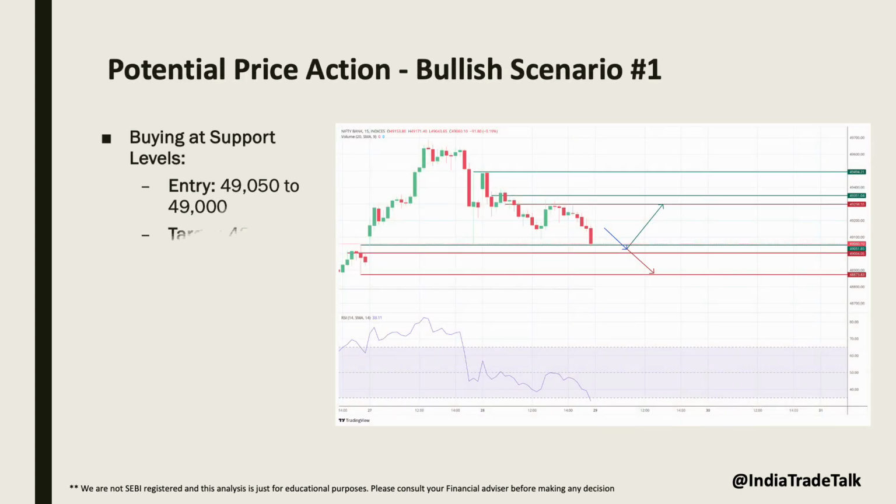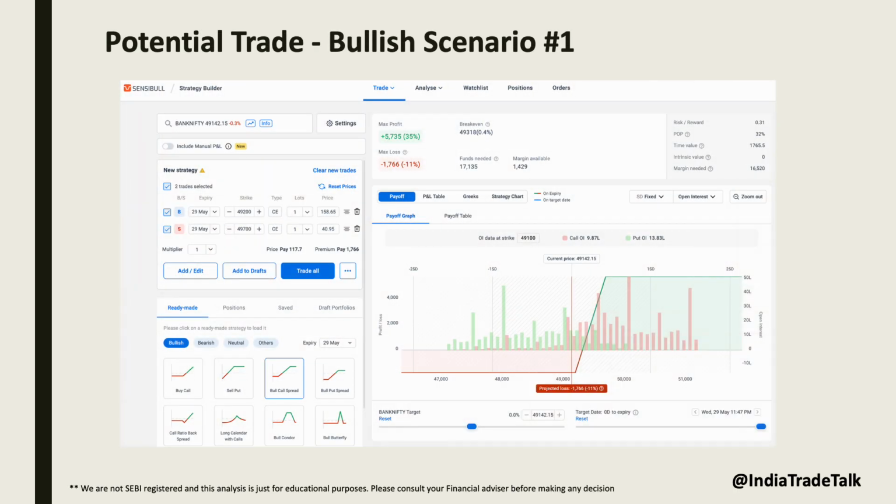Now let's discuss possible price action from bullish scenario. We can consider buying at support levels around 49,050 to 49,000 with a target of 49,300 and a stop loss at 48,900. If we see two consecutive 15-minute candles closing below 49,000, we should still close the trade in loss. Here is an interesting trade to follow while buying at support levels.